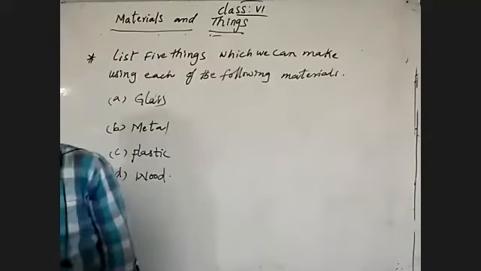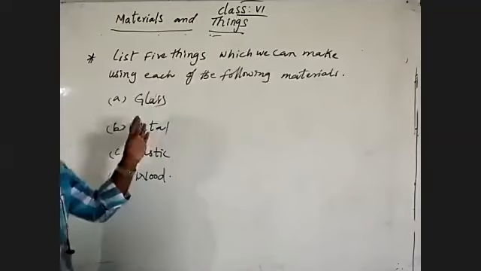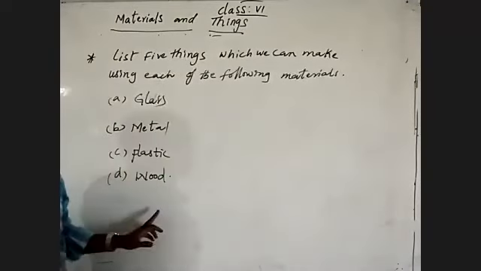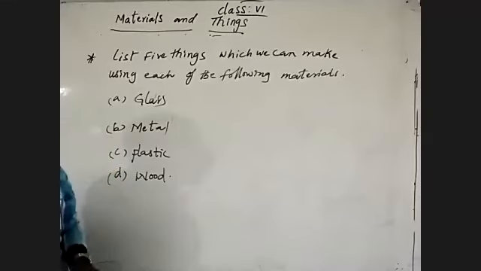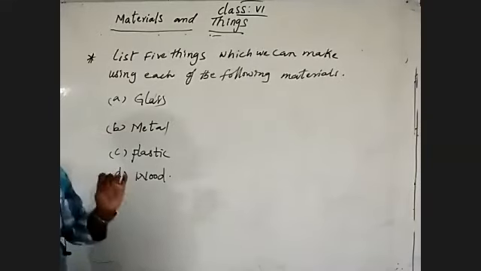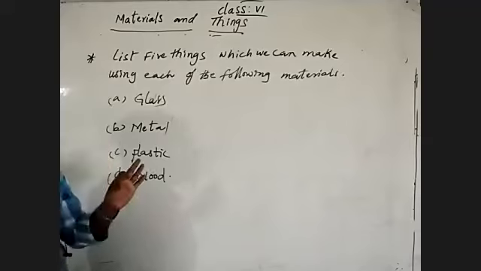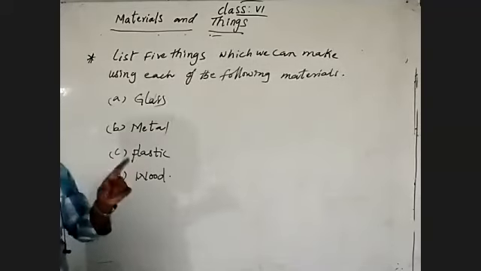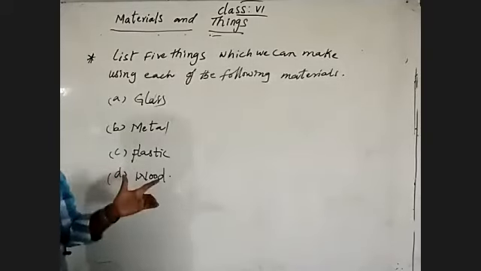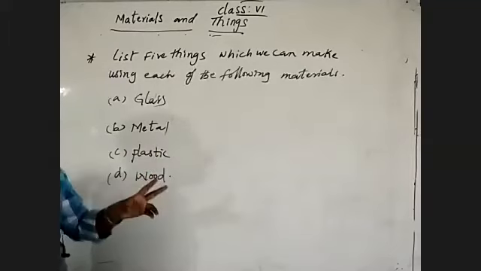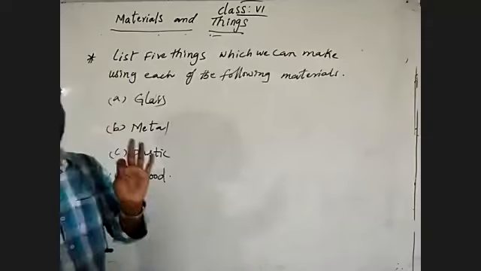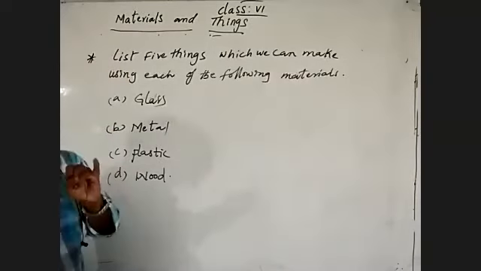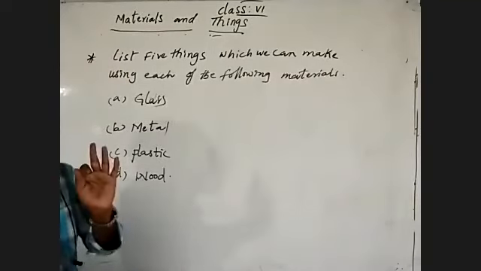And also, when we are writing those five things for each material, we have to identify whether it is in solid state, liquid state or gaseous state. That is three things. Another thing we have to recognize is whether they have the specialized properties: transparent, opaque or translucent.